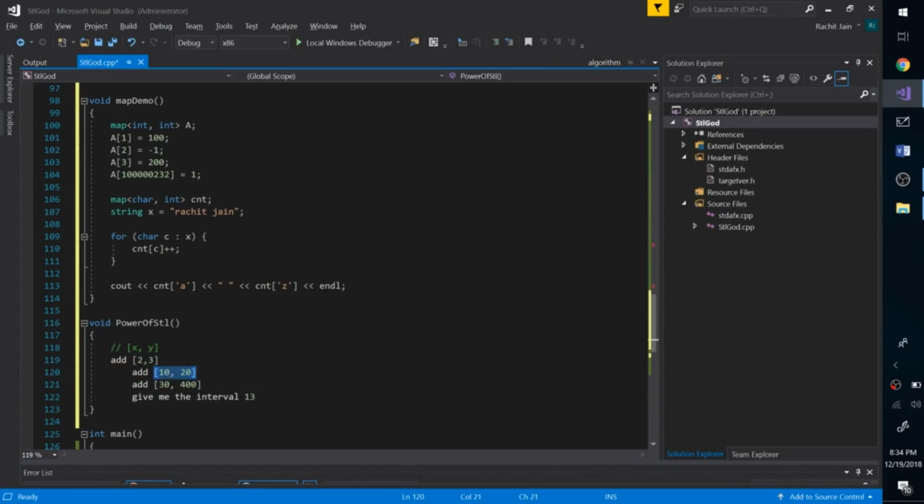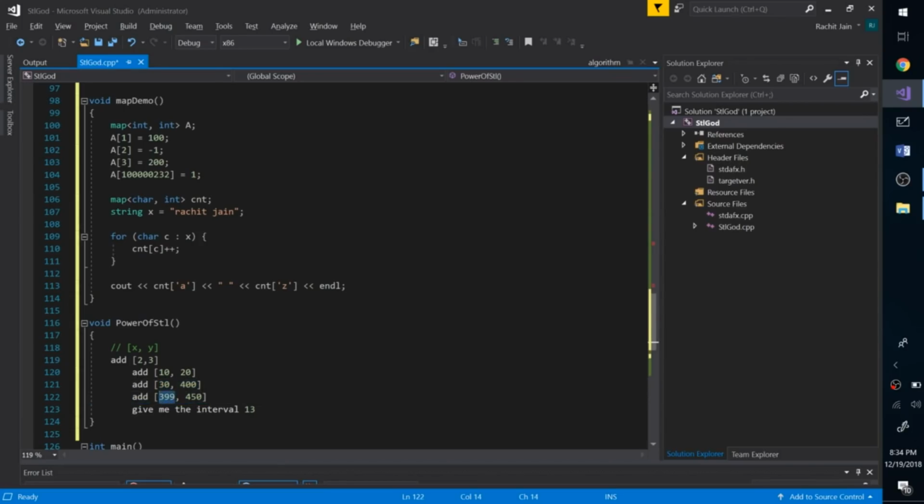Now, just to make this case easier, let's say the add function will always insert something which does not overlap with the previous intervals or get merged. So I will never say something like 399 to 450, because this would merge with 30 to 400 to generate one overlapped interval. I won't give you such complex queries.